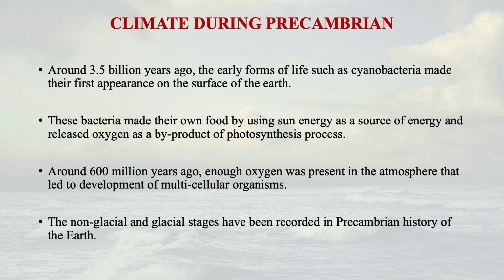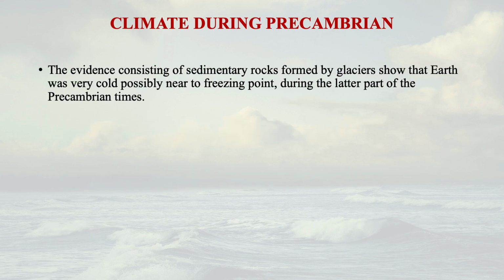The non-glacial and the glacial stages have been recorded in the Precambrian history of the Earth. The evidence, consisting of the sedimentary rocks formed by glacier movement, shows that Earth was very, very cold, possibly near the freezing point during the later part of the Precambrian times. Later part means almost Phanerozoic. So during the later part of the Precambrian period, the Earth was much colder. That is what we can gain from the proxy data, by analyzing sedimentary layers and deciphering the imprints in the sedimentary rocks.